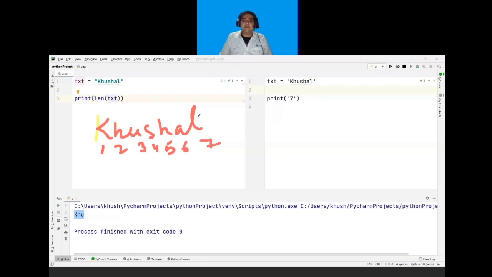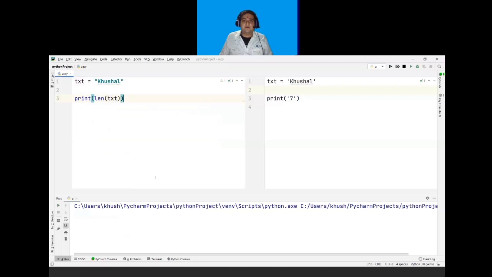The rule of indexing is not applied here. It will not start from 0; instead, it will start from 1. The len function will count the number of elements in a string. The total number of elements in my string is 7. So if I run this program, it will give me the output as 7.